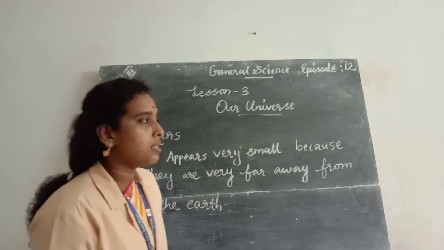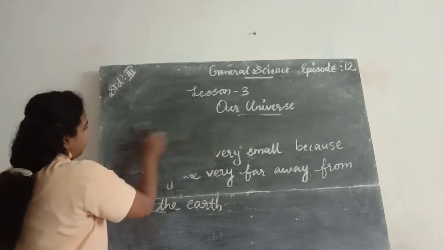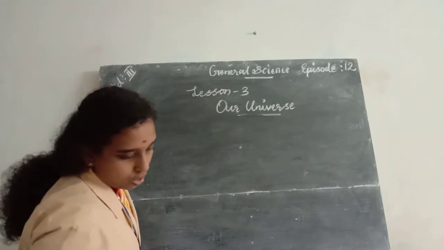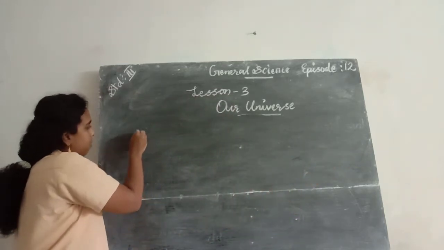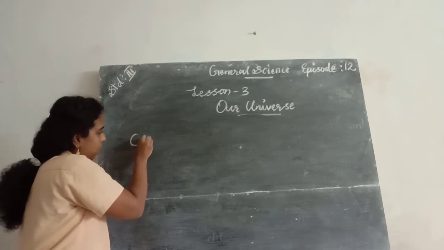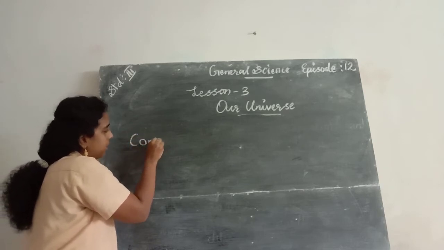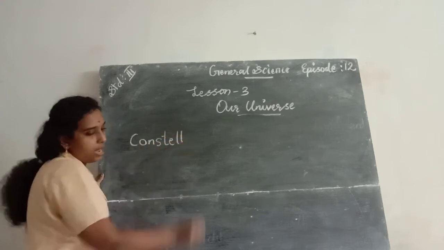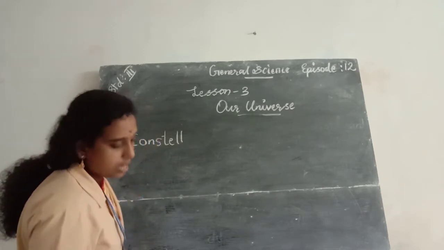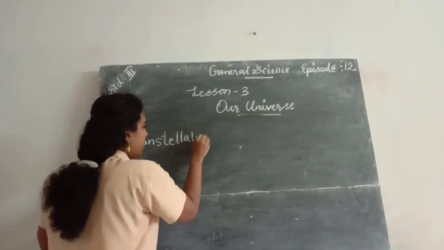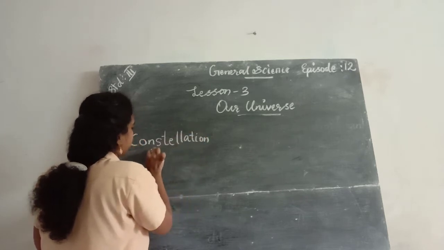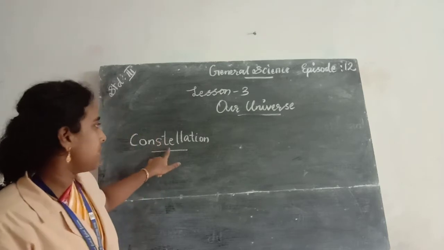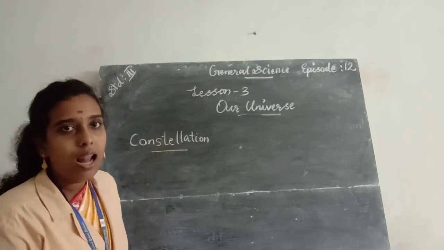Then constellation. So what is the meaning of constellation? The spelling is C O N S T E L L A T I O N. Constellation.